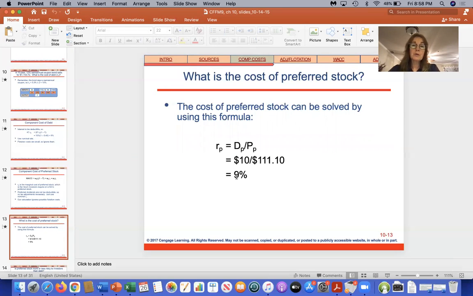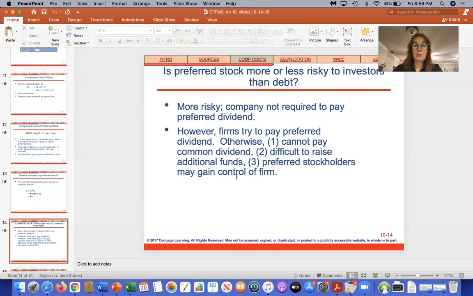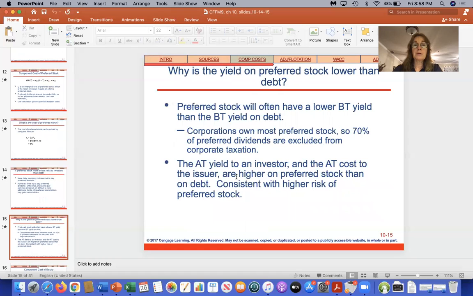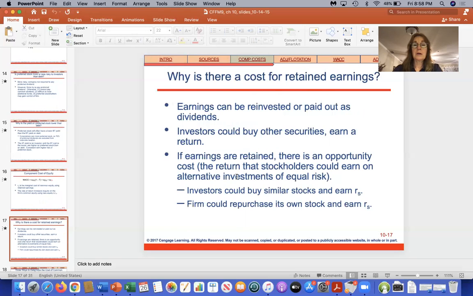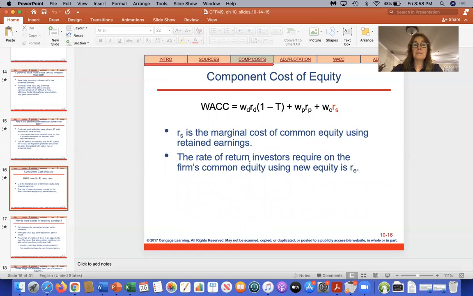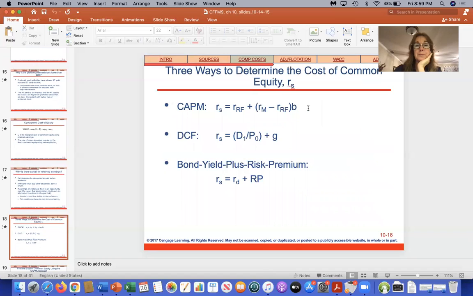So the required return on the preferred stock, that's the cost of preferred stock. So we're going to put that in the middle part of the formula. And that's going to be the weight of preferred, which I think was 10%, times the cost of preferred, which is 9%. Next, we're going to talk about the cost of equity.